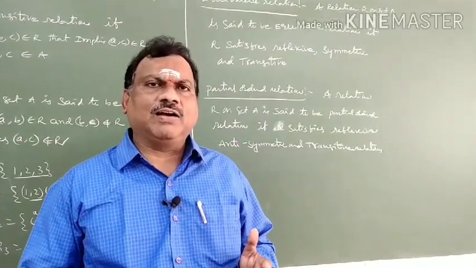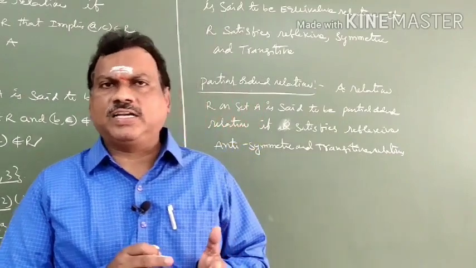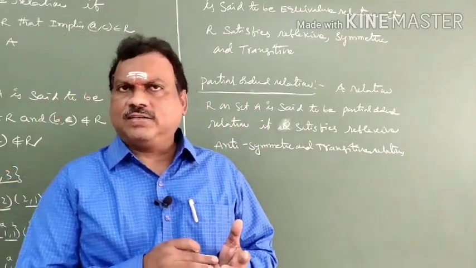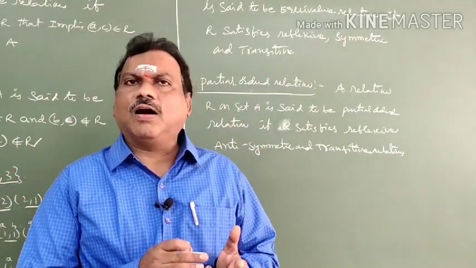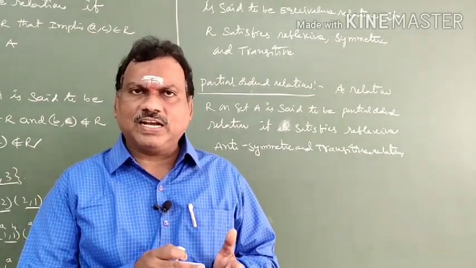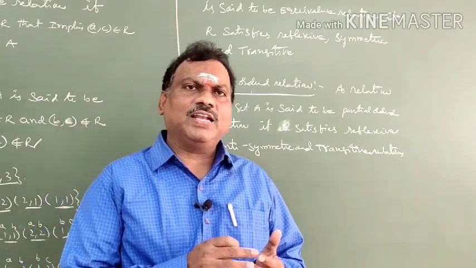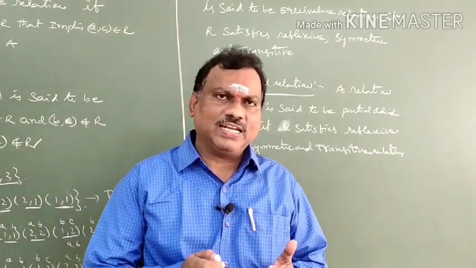We completed the first part: what is a relation, number of relations, Cartesian product. Next, relations on a particular set A. We have universal relation and empty relation, together called trivial relations.